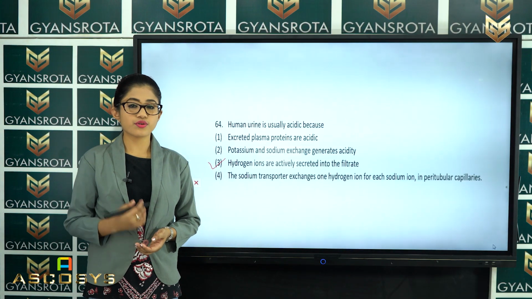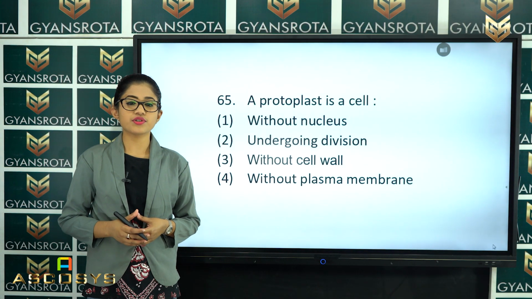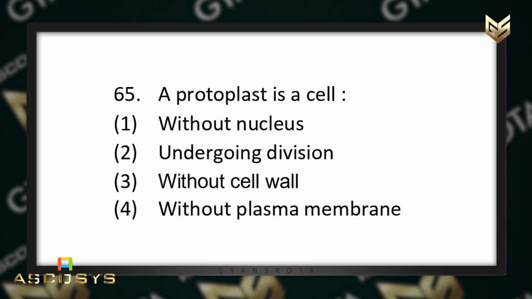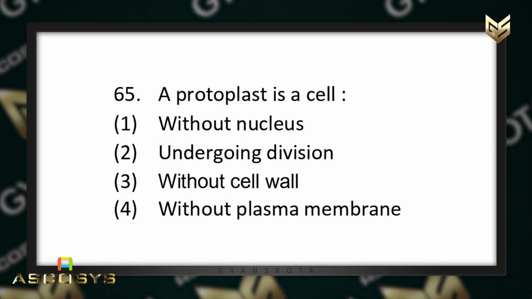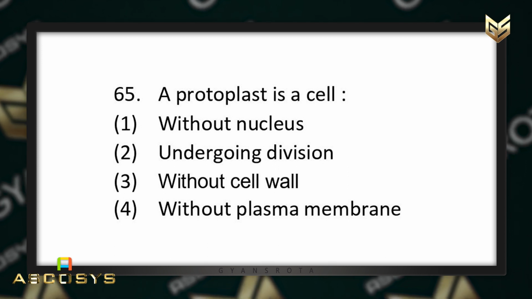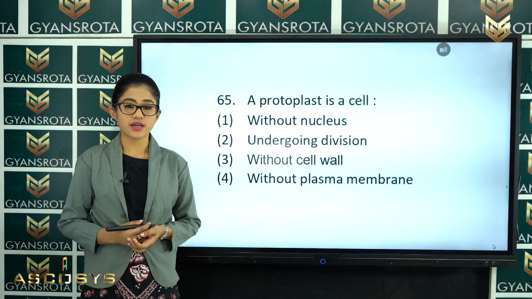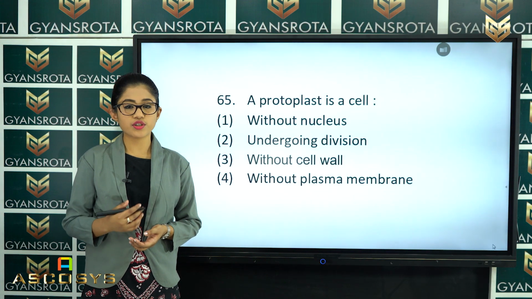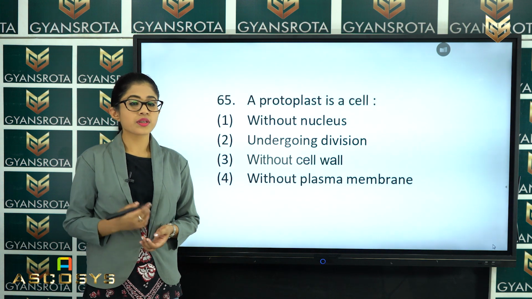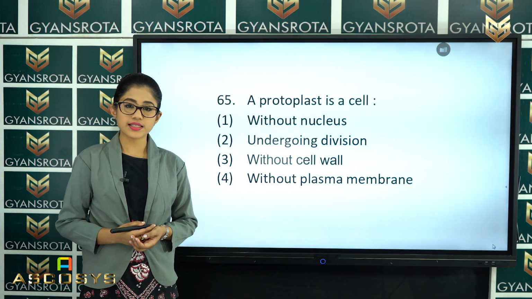Now let's see the next question. Now the next question is question number 65. A protoplast is a cell without nucleus, or undergoing division, or without cell wall, or without plasma membrane. So in the chapter Cell, the Unit of Life, we have discussed the plant cell and animal cells also. So which among them is the correct answer?